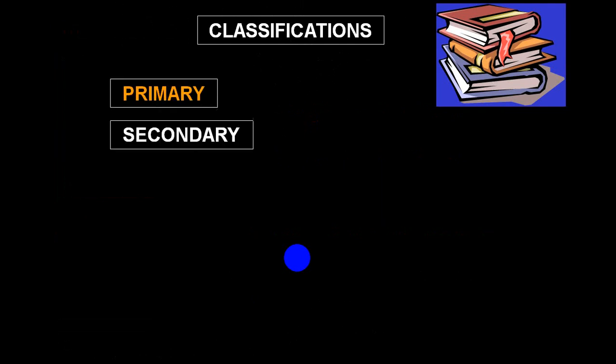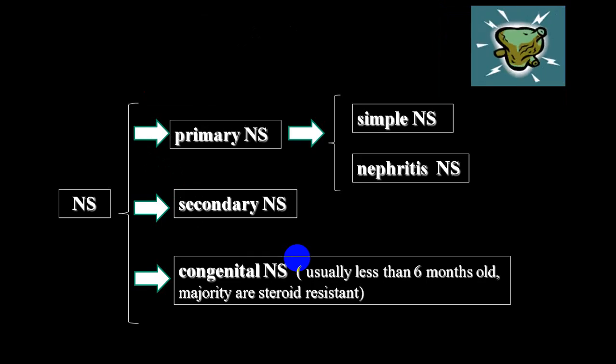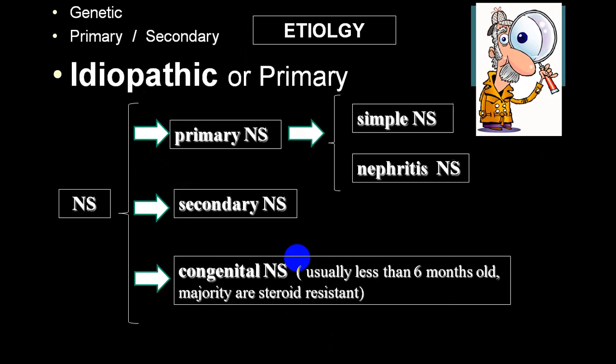Now classification wise, we take either primary or secondary, and there is one more terminology which is utilized, we call it genetic. If we go through the etiology, one is genetic, and we divide mainly into primary and secondary. Primary is also called idiopathic or primary.